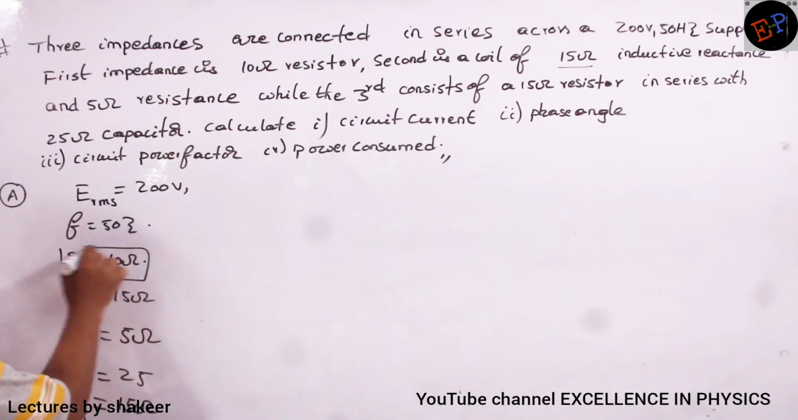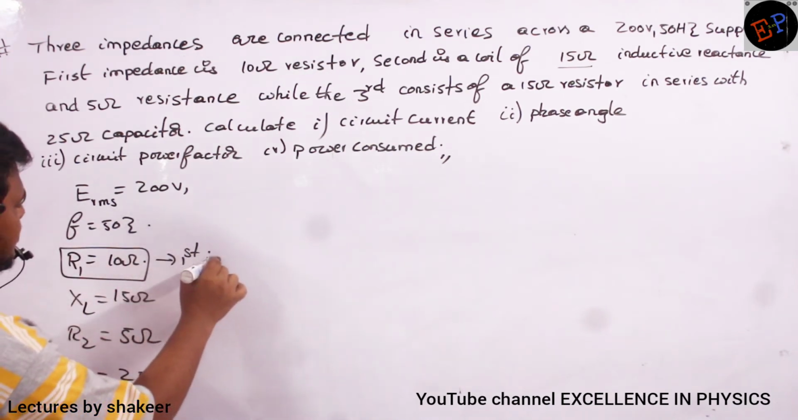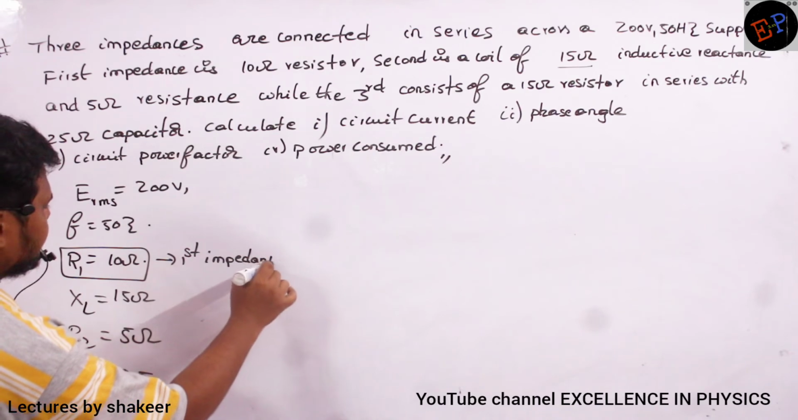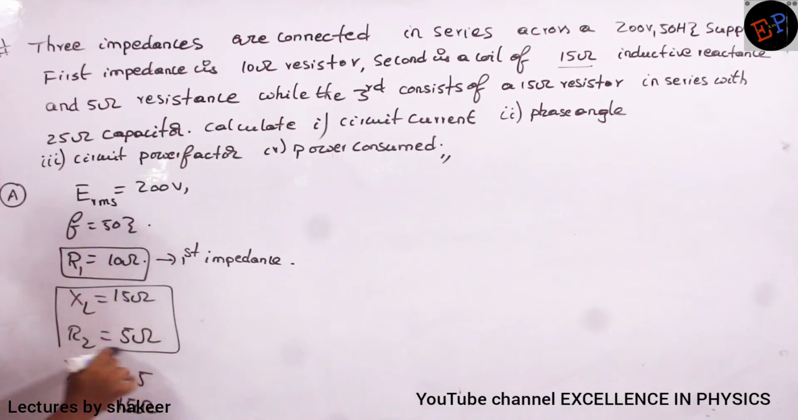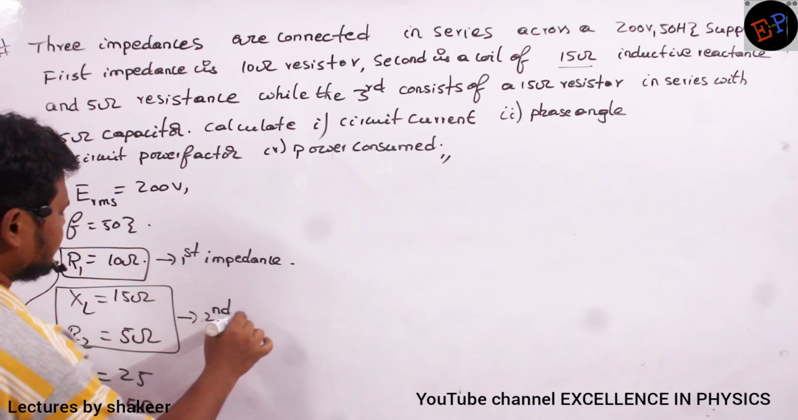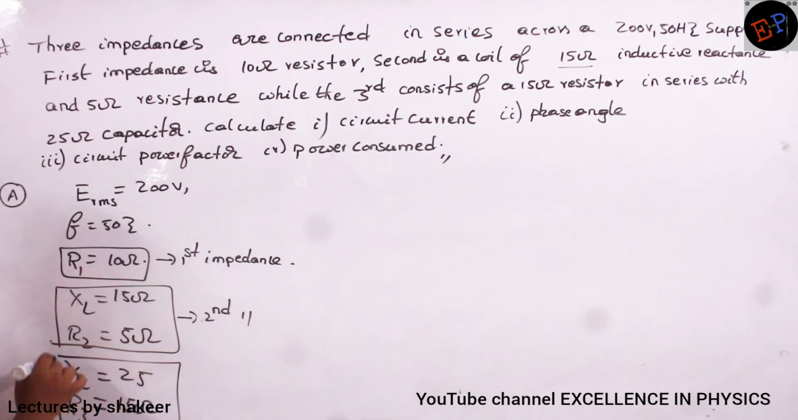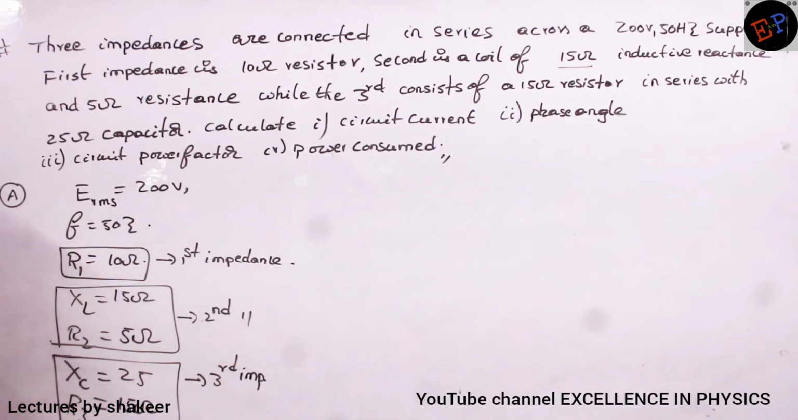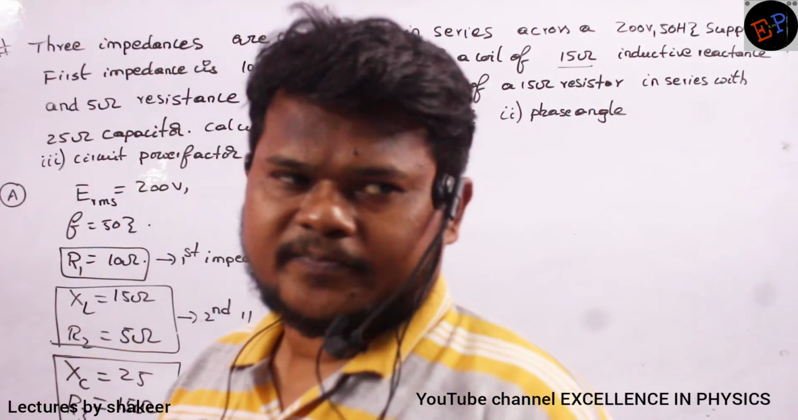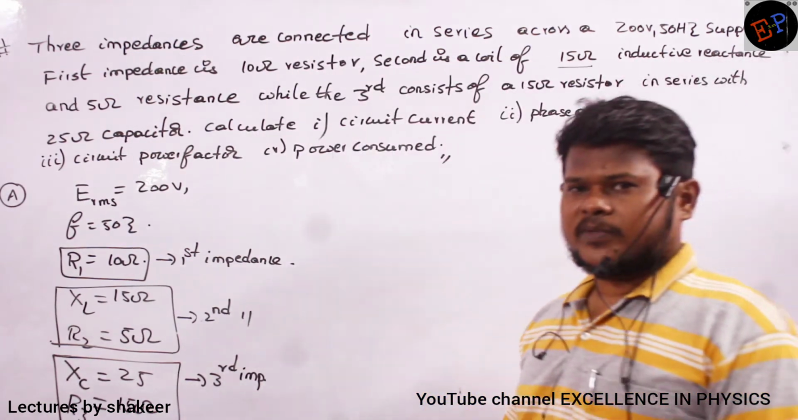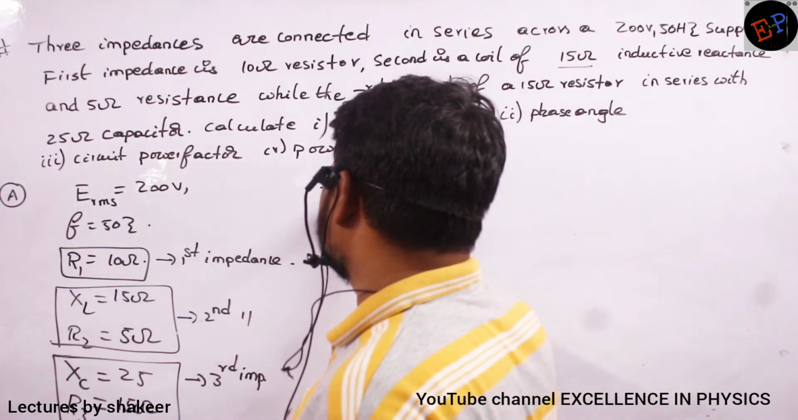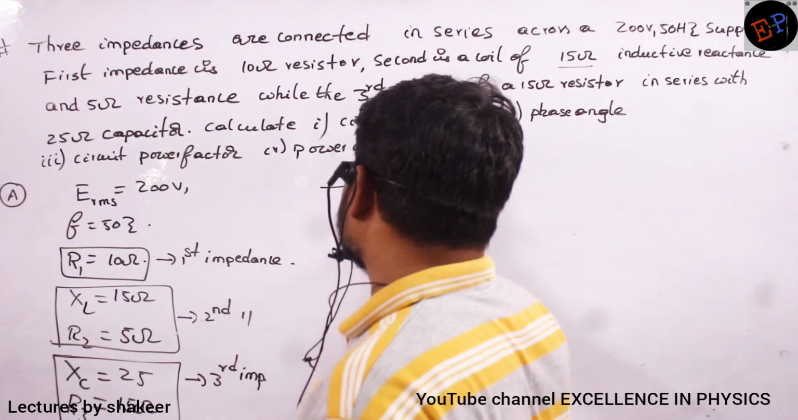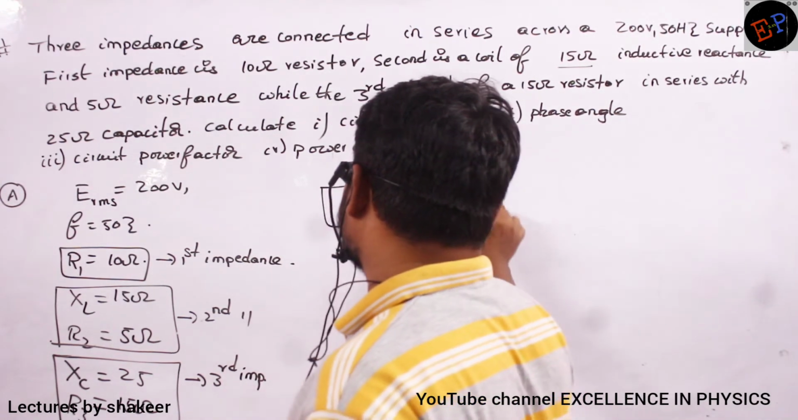So this is the first impedance. These two combined make the second impedance, and these two combined make the third impedance. First impedance, second impedance, third impedance. So what kind of circuit is this? It is an RLC circuit. Resistor is there, inductor is there, capacitor is also there. This is the circuit.